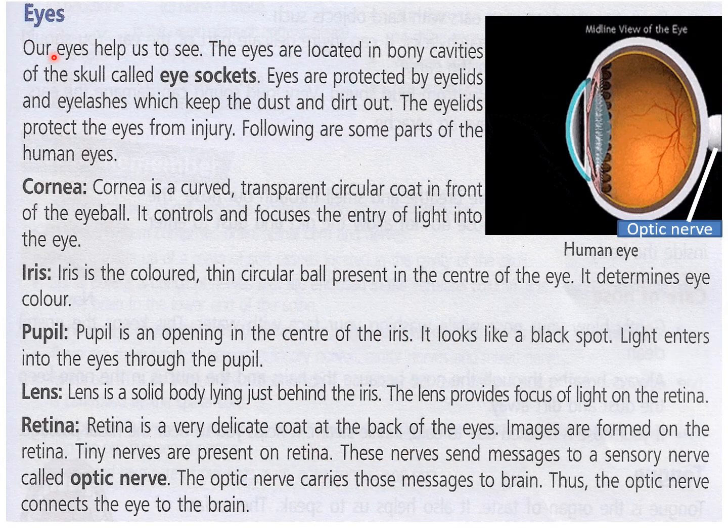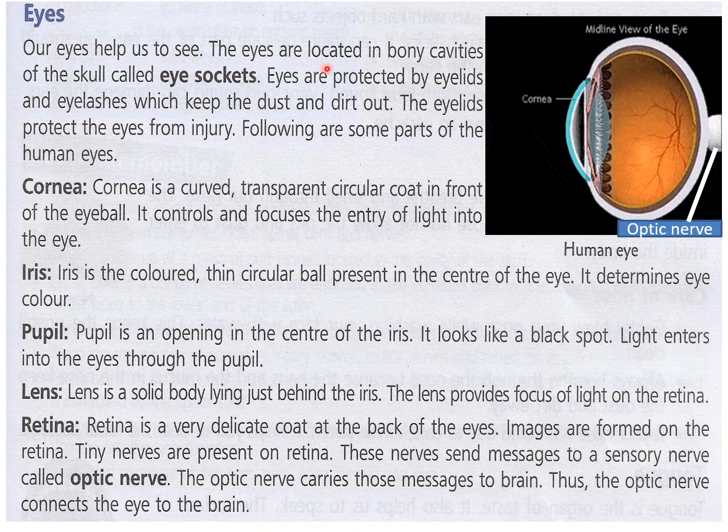So let us read first about eyes. This is the structure of the eye, the internal structure of the human eye. You can see the structure here. Now we are going to read what the functions of the cornea, lens, optic nerve, and retina are. Our eyes help us to see.